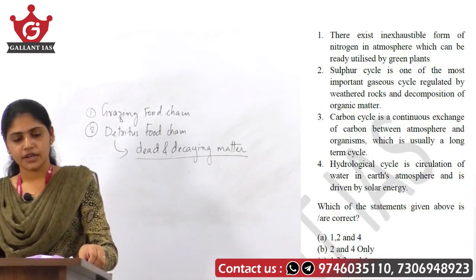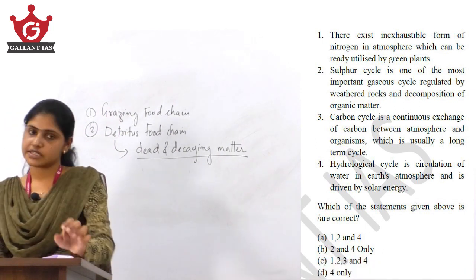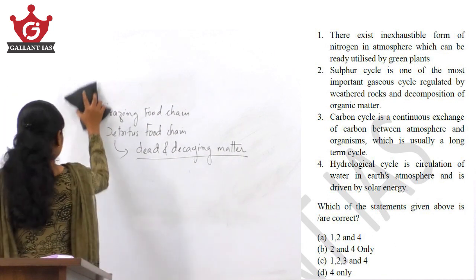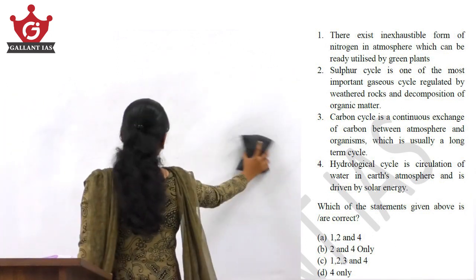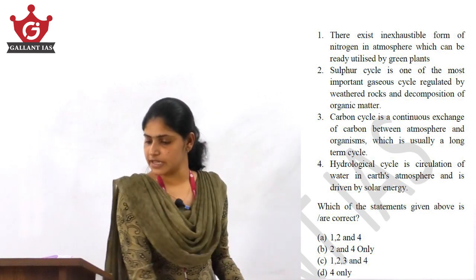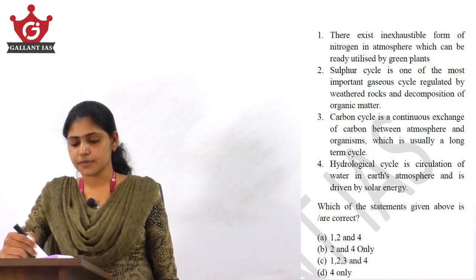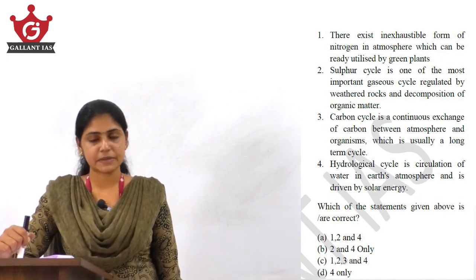Okay. Yes, next question with regard to nutrient cycles. Last year also a question was there from nutrient cycling. Consider the following statements with respect to nutrient cycles. There exists an inexhaustible form of nitrogen in the atmosphere which can be readily utilized by green plants.